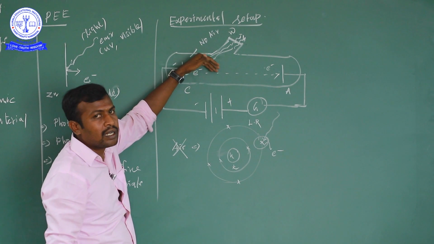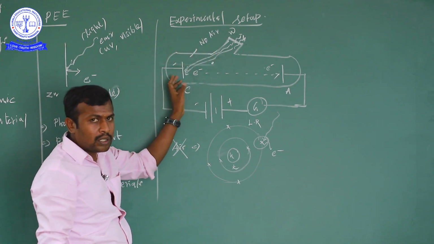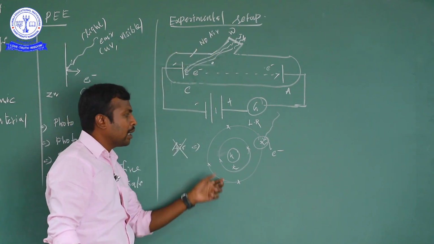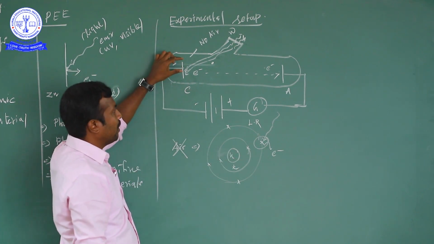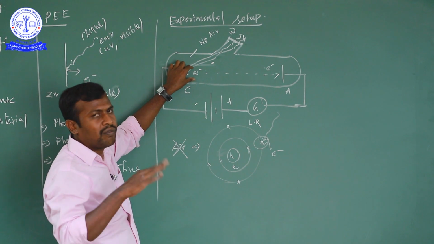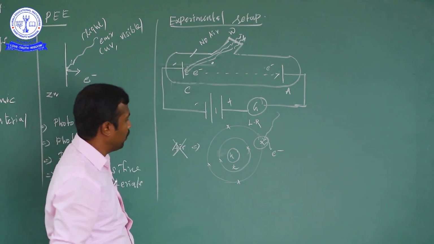You take it without air because the electrons should be emitted from the cathode, and should not be emitted from the air molecules. So we are obtaining the electron from the cathode, not from the air molecules. Okay, this is the first condition.